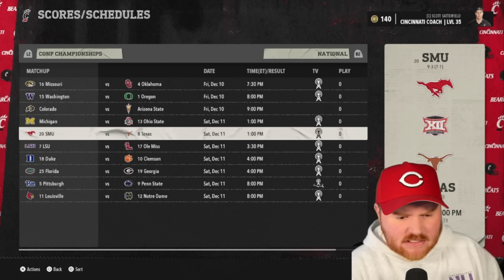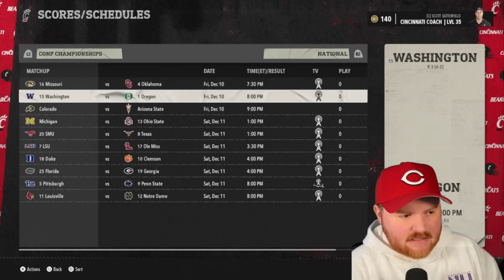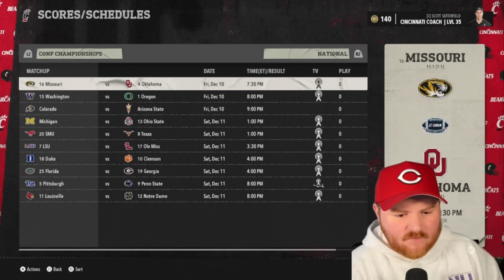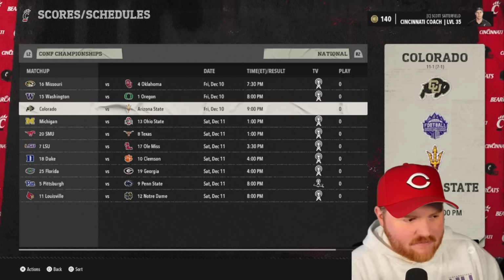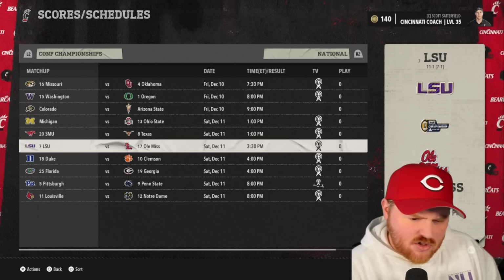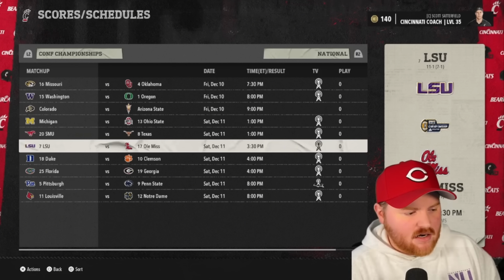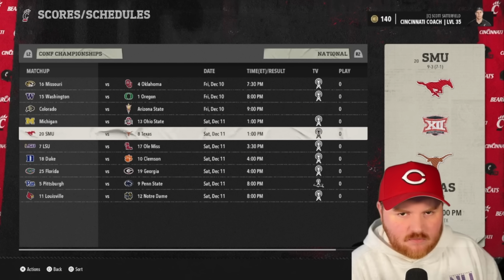There's got to be so many one-loss teams. Well, but Texas is 10-2, and they're in the top 8. Washington has 3 losses. They're in the top 15. Oklahoma and Missouri both have losses. They're ranked above these other teams. LSU has a loss. They're number 7. So what exactly is going on with all of this here? Well, let's just go ahead and see what the bracket looks like.